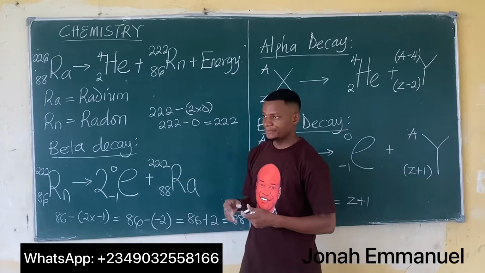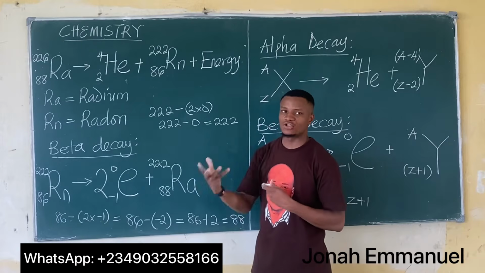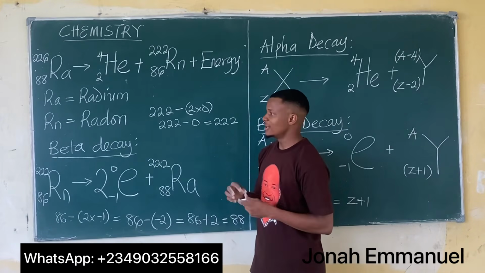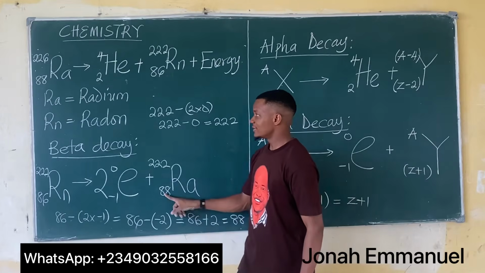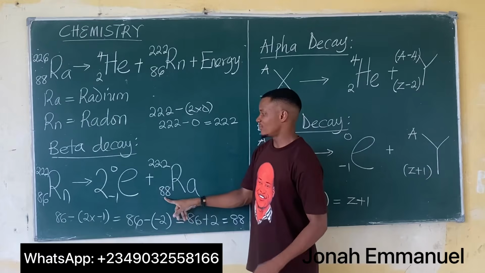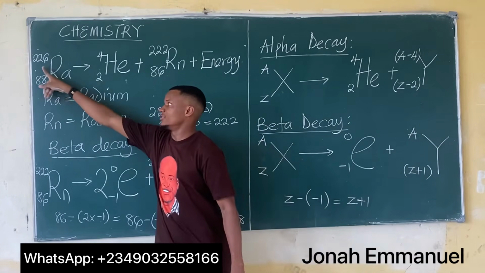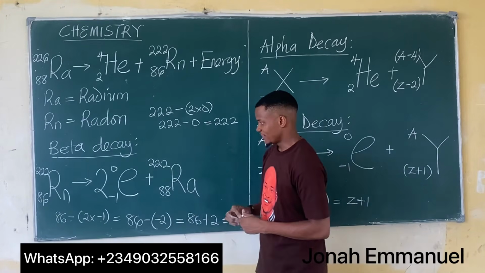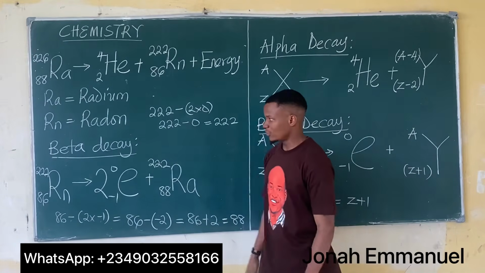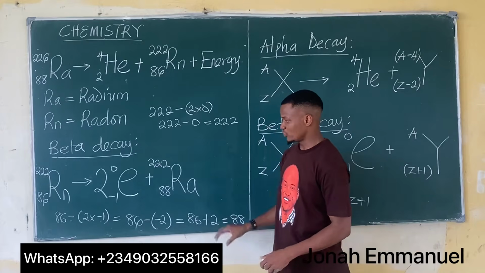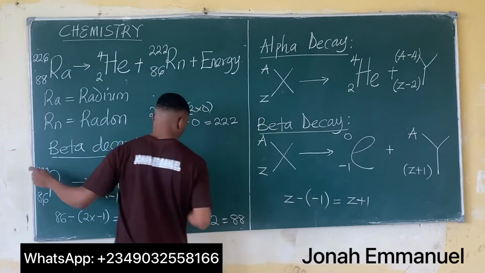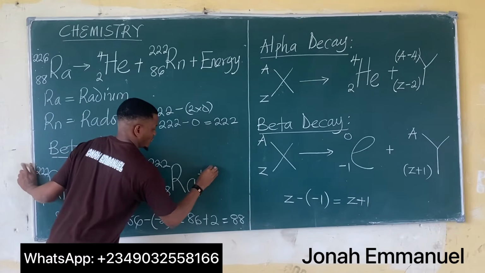Now don't forget that in the concept of isotopy, we said isotopes refer to elements that have the same atomic number, 88 and 88, but different mass numbers, 222 and 226. So we can say radon undergoes beta decay to produce an isotope of radium, and of course plus, very important, energy.